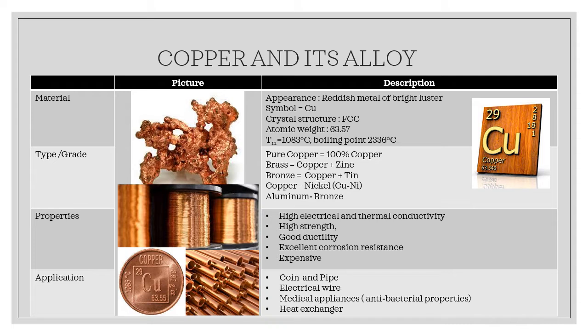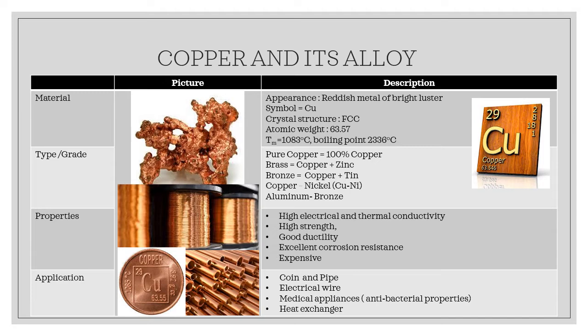The first non-ferrous metal that we will explore and discuss is copper. So basically, copper is a reddish metal of bright luster color. The symbol is Cu and it has an FCC crystal structure. Compared to ferrous metal, it has a lower melting temperature, approximately 1000 degrees Celsius.